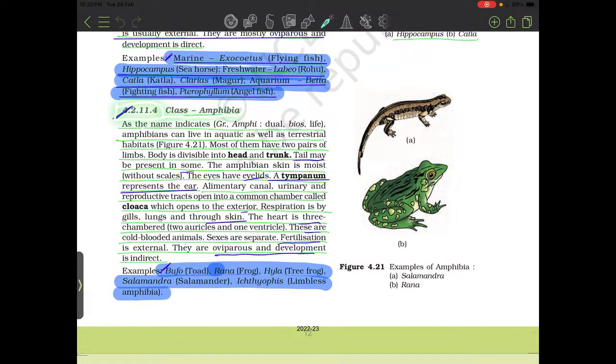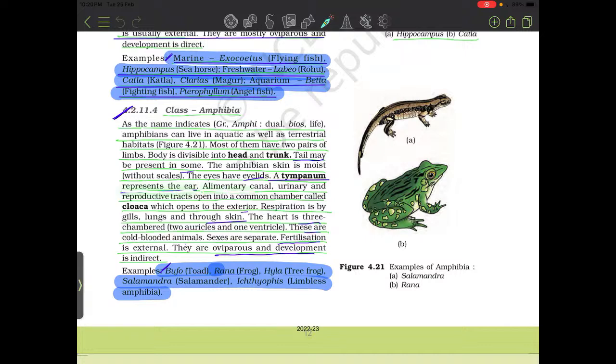4.2.11.4 Class Amphibia. The name indicates amphibios. Amphi means dual, bios means life. Amphibians can live in aquatic as well as terrestrial habitats. Most of them have 2 pairs of limbs. Body is divisible into head and trunk. Tail may be present in some. The amphibian skin is moist without scales. The eye has eyelids. A tympanum